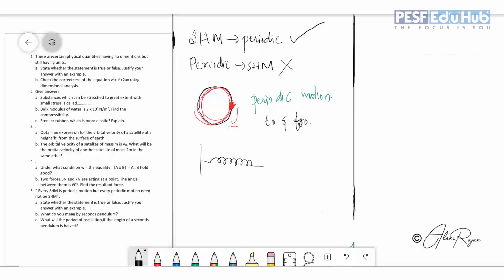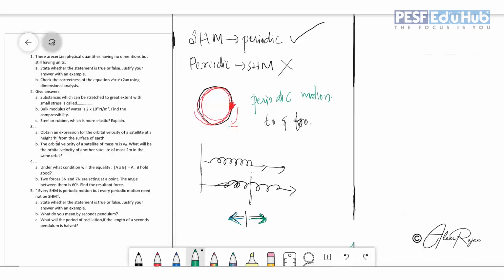A spring case, if you're taking a spring, and if you stretch the spring like this, and you release the spring, so what will happen? With respect to a particular mean position, the spring will move like this, to and fro. So we can say that it is a to and fro motion, and it repeats.